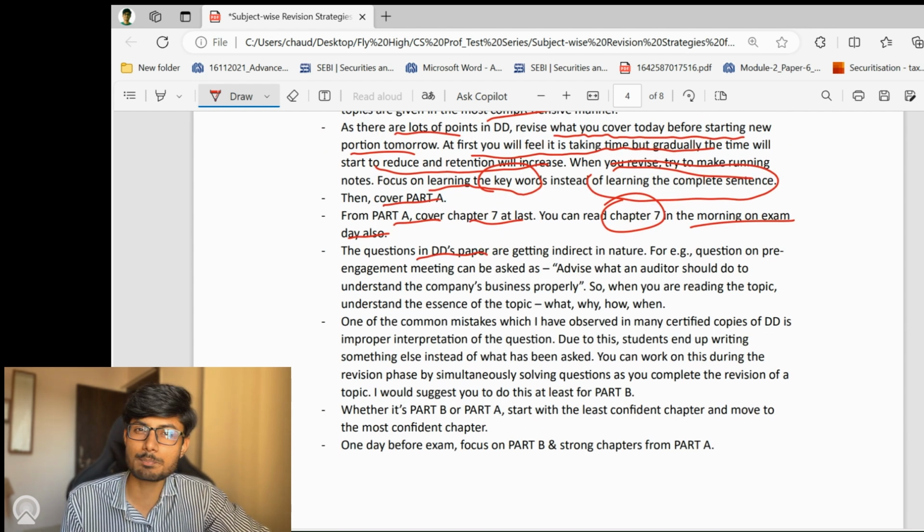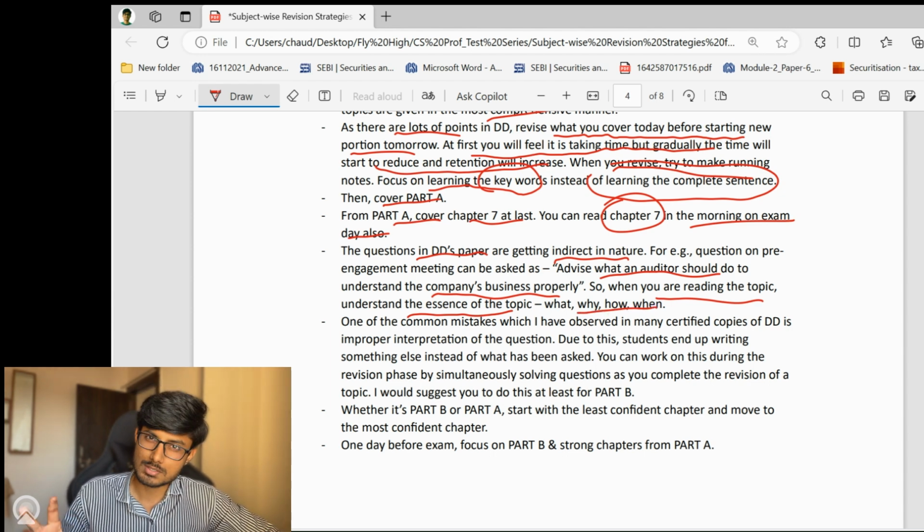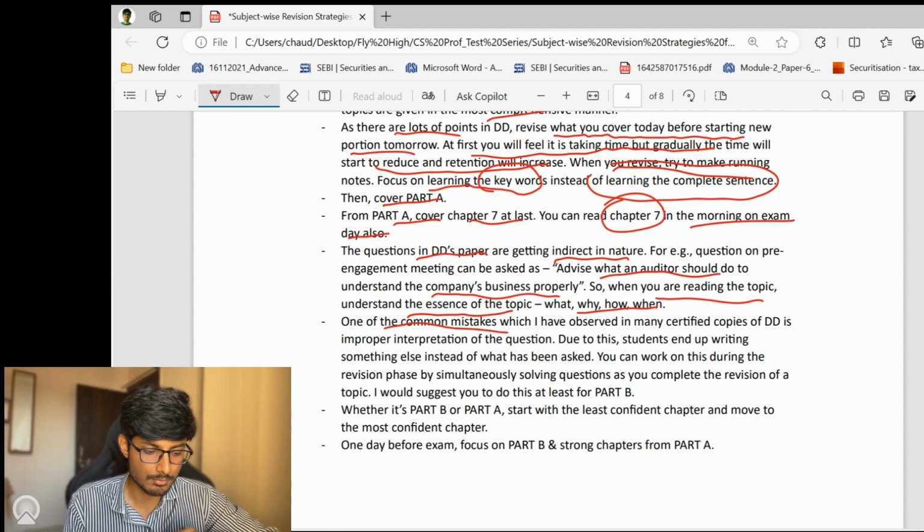The questions in DD's paper are getting indirect in nature. For example, a question on pre-engagement meeting can be asked as: advise what an auditor should do to understand the company's business properly. So when you are reading a topic, understand the essence of the topic, what, why, how, and when, and also focus on what type of indirect question can be asked from such a topic. And one of the common mistakes which I have observed in many certified copies of DD is improper interpretation of the question, that is, not understanding properly what has been asked in the question.